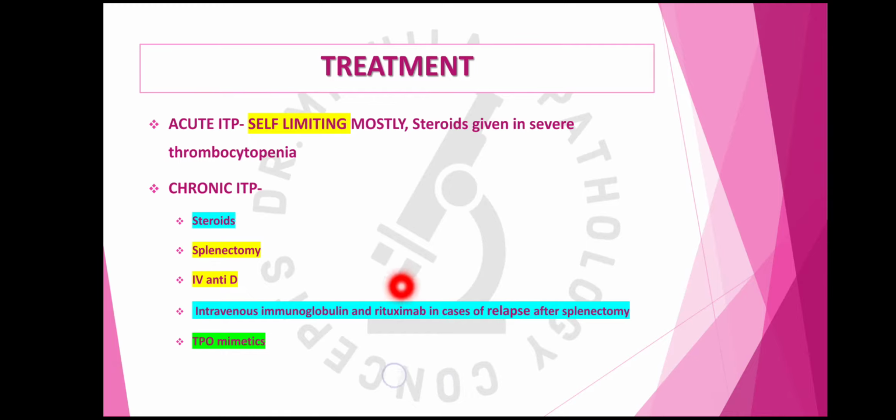Then rituximab, it is a CD20 monoclonal antibody. CD20 is a marker for B cells. So it will help in reducing the number of B cells that produce those antibodies, because you know that B cells form the plasma cells, which ultimately form the antibodies. So rituximab will help in reducing the number of B cells that are responsible for producing those autoantibodies through the plasma cells. Then TPO mimetics, thrombopoietin mimetics, are also used in the treatment. An example is romiplostim, one of the TPO mimetics that can be used.